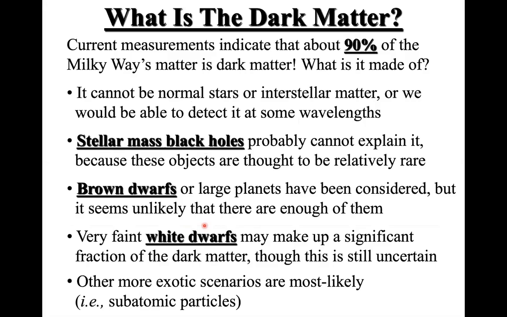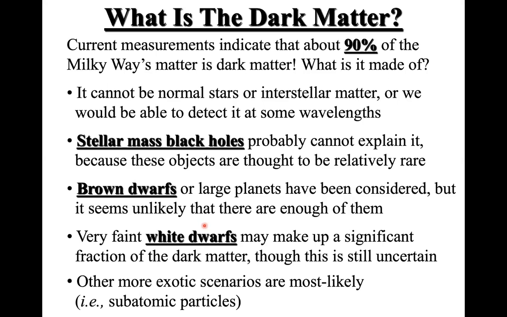Right, so let's look at what this dark matter is. What current measurement indicates is that 90% of the Milky Way's matter is dark matter. Now, what this means is that about 90% of the Milky Way we don't know, because the research we have done in the past century is basically about the visible matter. However, 90% of the matter is dark matter in our own Milky Way.